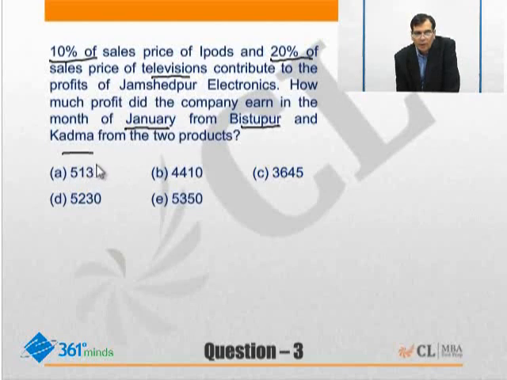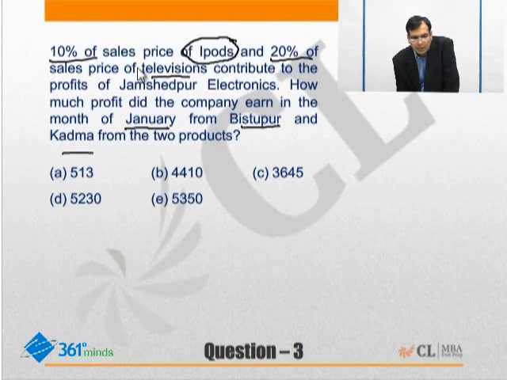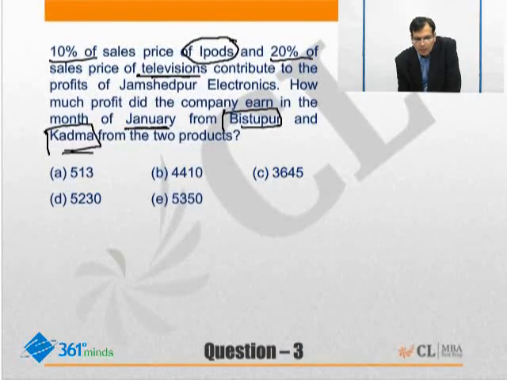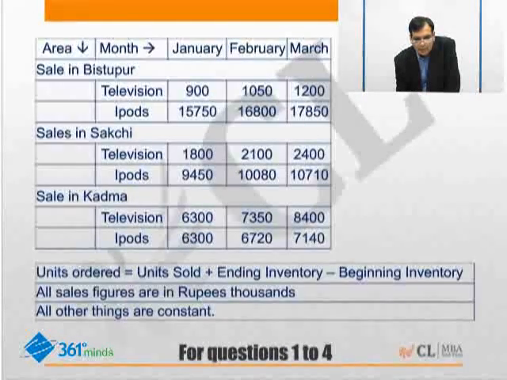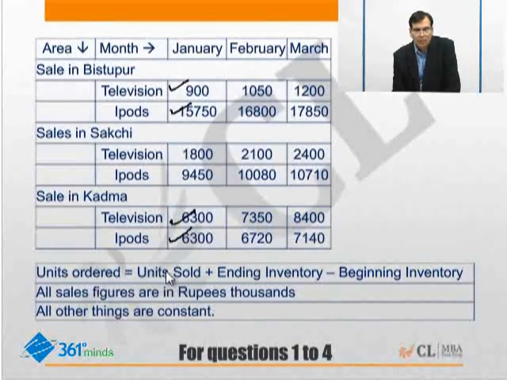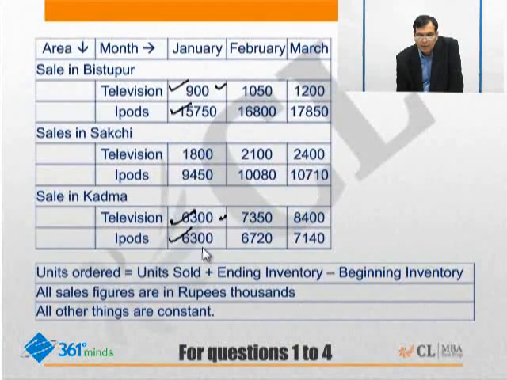So the first thing we need to know is the sales of iPods and television, both for the month of January for the two locations, Bistupur and Kadama. Let's just go to the table and see what data we need. We need the sales of television and iPods for the month of January for Bistupur and Kadama. So television is 900 plus 6,300. Similarly, iPod is 15,750 plus 6,300.